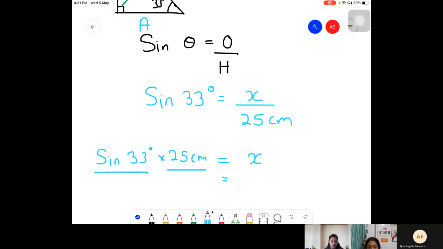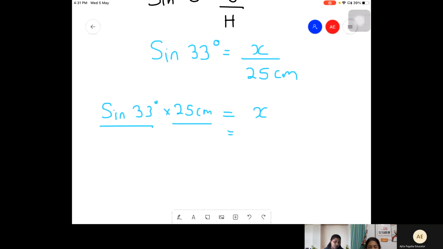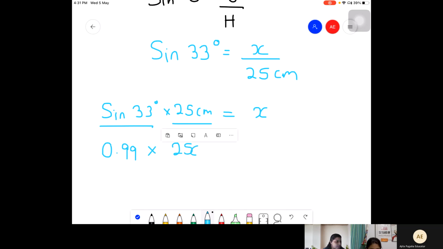No बच्चा, sin 33 का वैल्यू कितना है आपको on your calculator? 0.99. Okay, so this is 0.99 multiplied with 25 centimeters. Are you sure? 24 is the answer. No, no, no. 24.99.